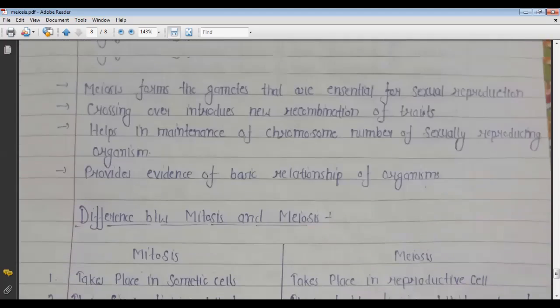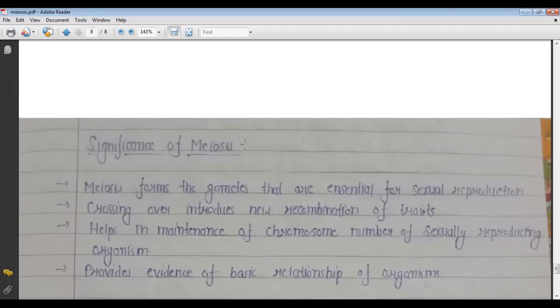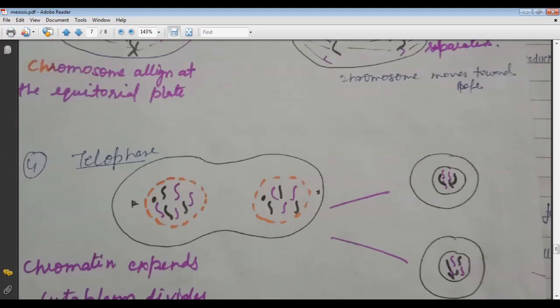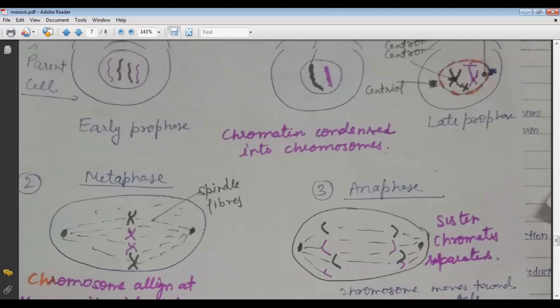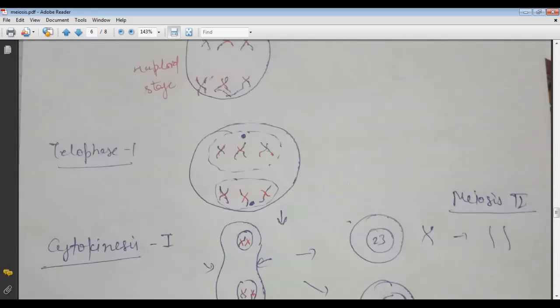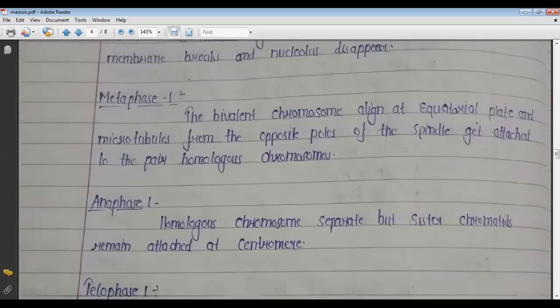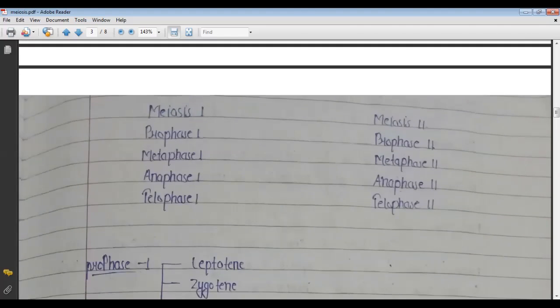Now, a very important question: explain cell division with the help of mitosis and meiosis with all diagrams. And the second question is: write the difference between mitosis and meiosis. So these are the two questions, which have already covered all the topics in this lecture.